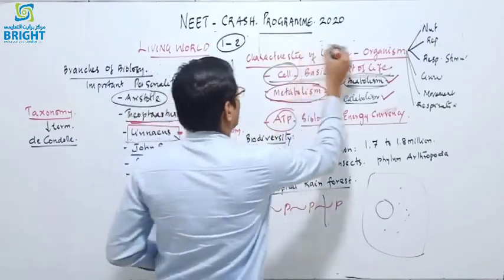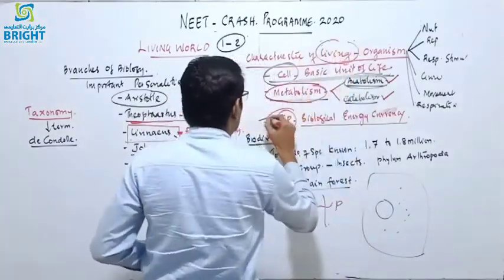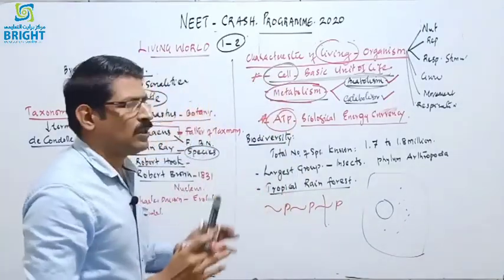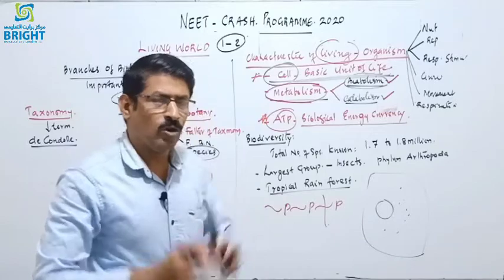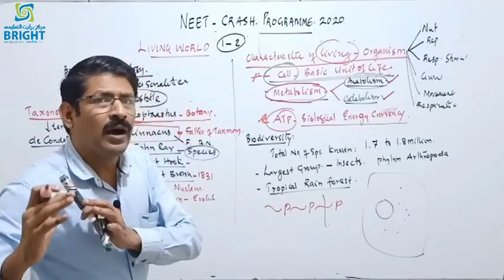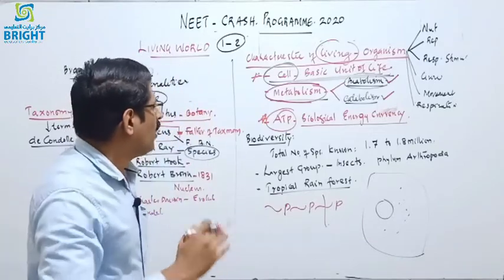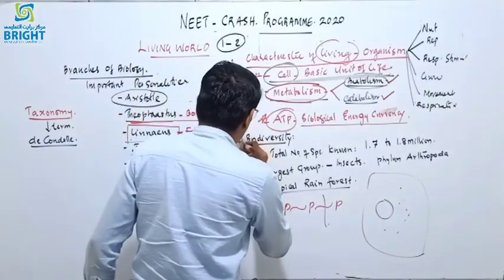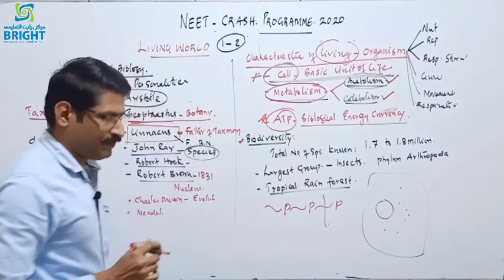So for the characteristics of a living organism, the ATP molecule, the cell cytoplasm and metabolism are very important. That is discussed in the next part of the chapter, which describes biodiversity.